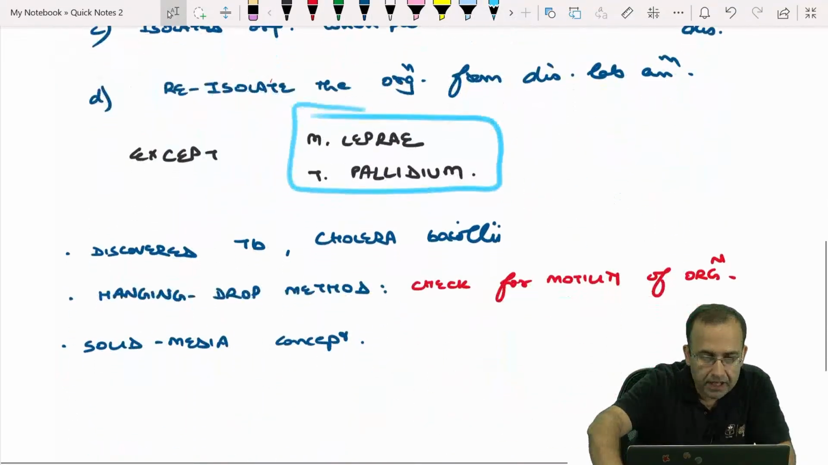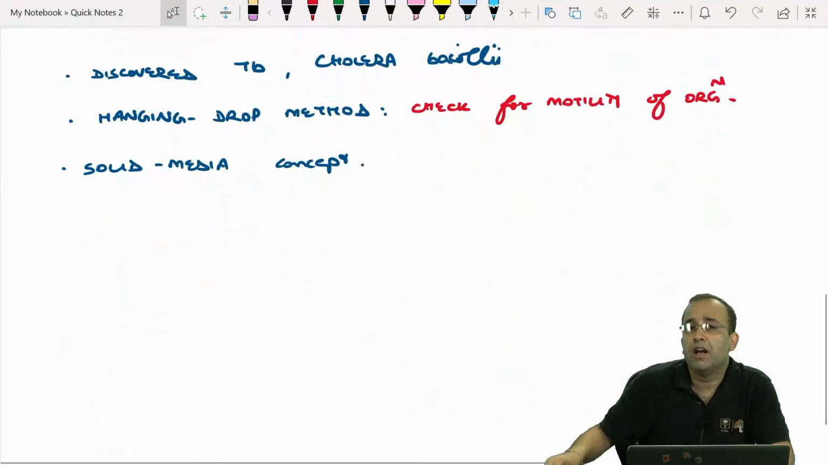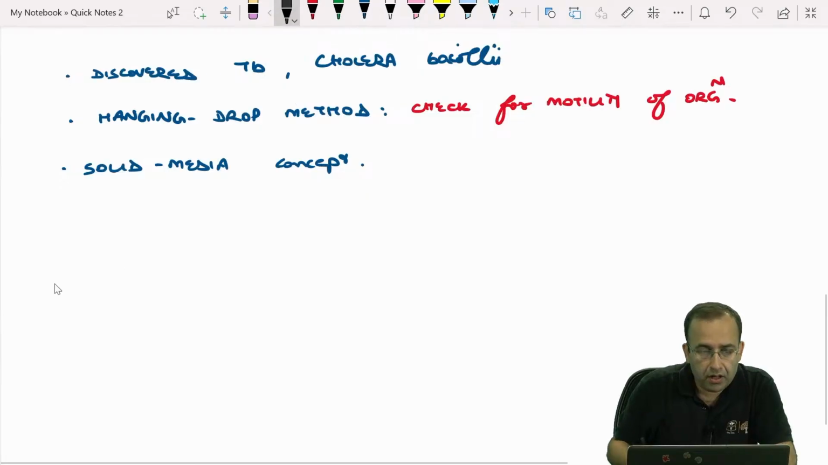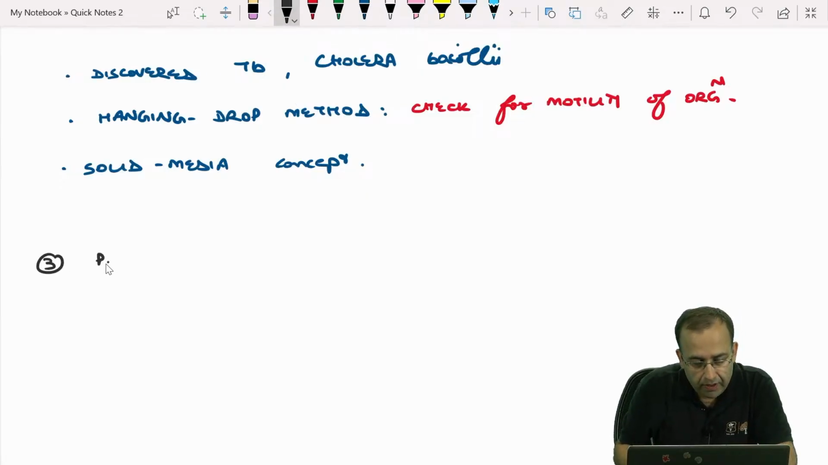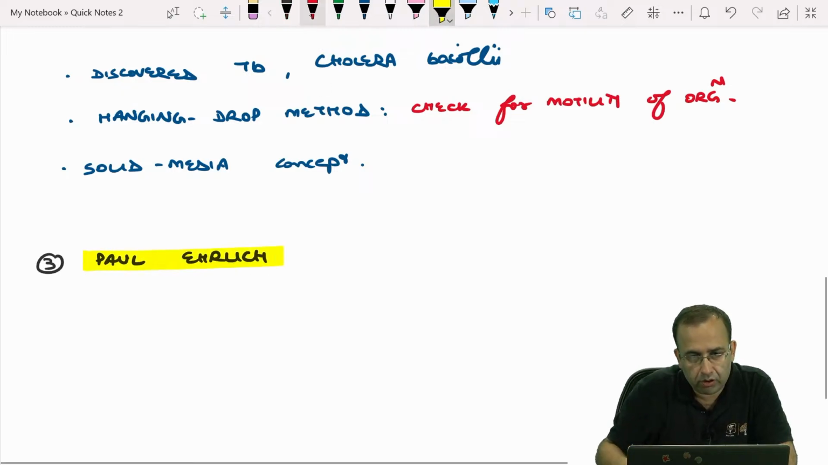Next is, who gave acid-fast staining? That is Paul Ehrlich, who talked about the acid-fast staining.